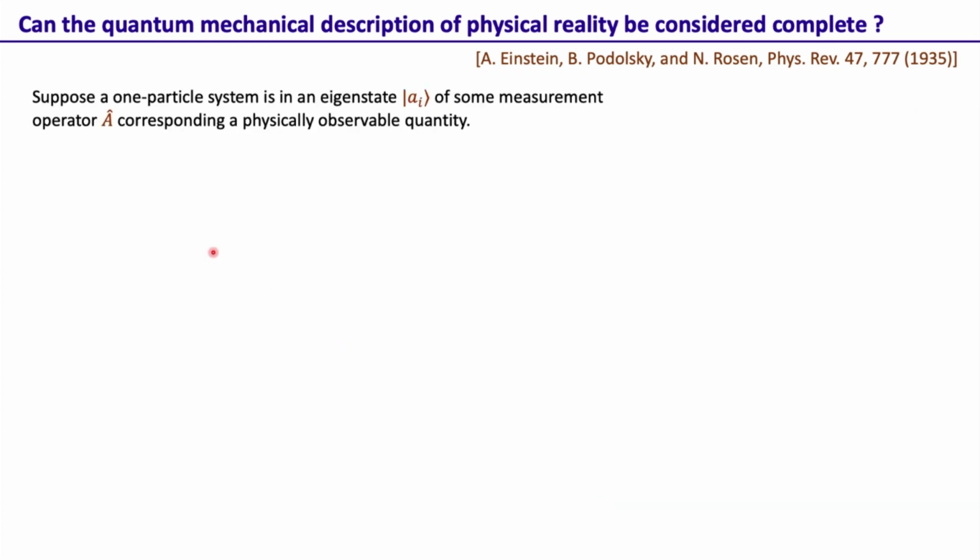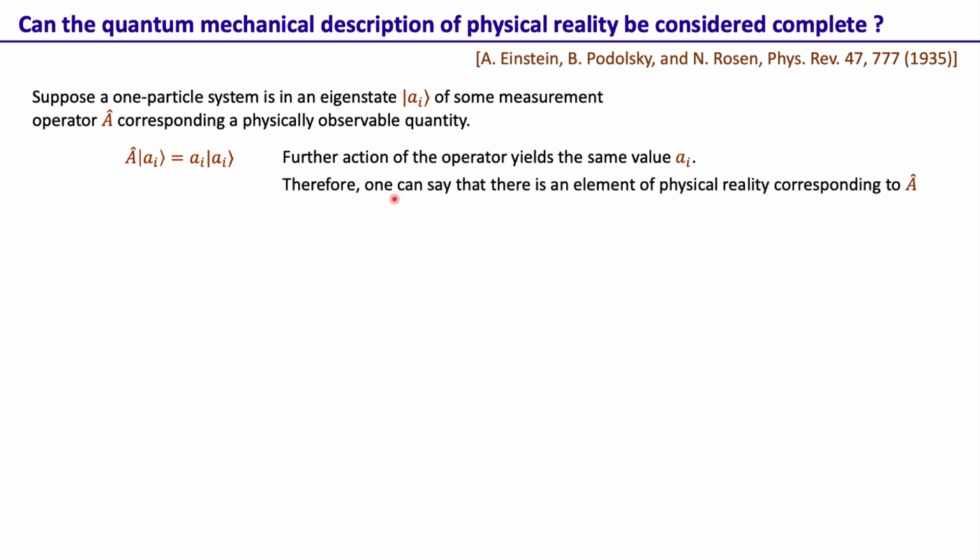Okay, so let's suppose we have a one particle system in an eigenstate a_i of some measurement operator A, corresponding to some physically observable quantity. Then we know that if A, the operator, acts on a_i, which is the eigenket, then we just get the eigenket with eigenvalue a_i. So the system remains unchanged, and further action of the operator A on this state yields the same value a_i, because this is an eigenket, so the state doesn't change.